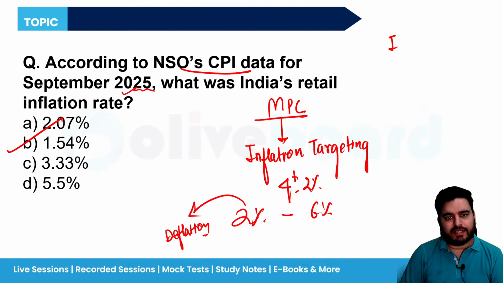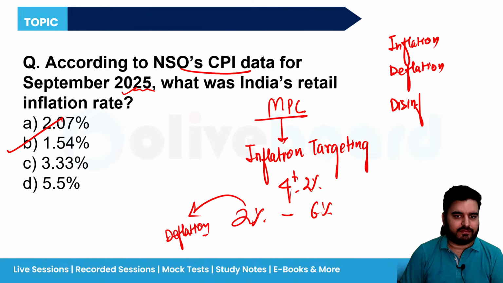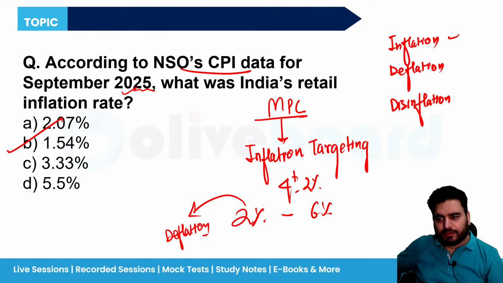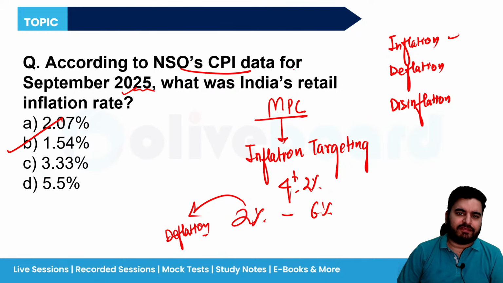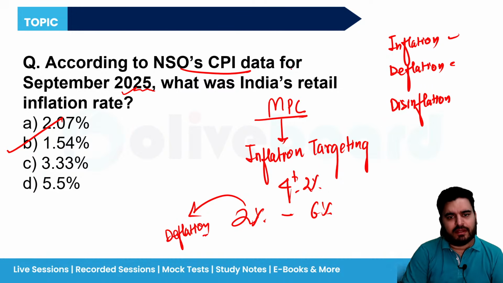Okay, so there are three terms. One is inflation, second is deflation, and third is disinflation. Inflation, I believe you all know what is inflation. The gradual rise in price of goods and services over time. What is deflation? Opposite of inflation, the fall of prices in goods and commodities. Now, what is disinflation?